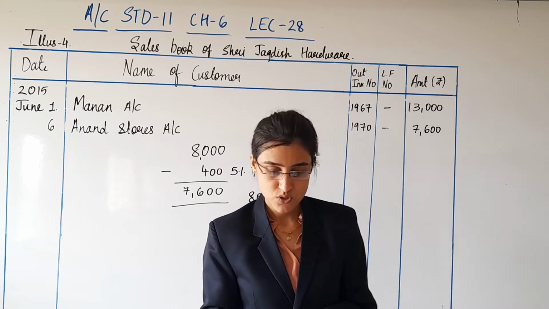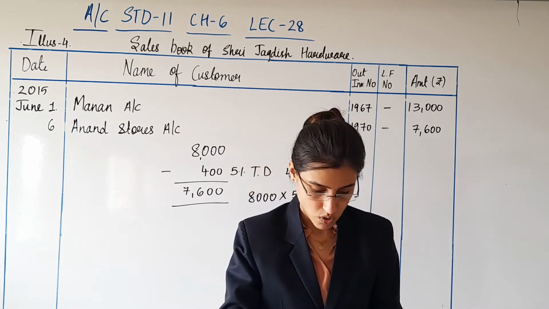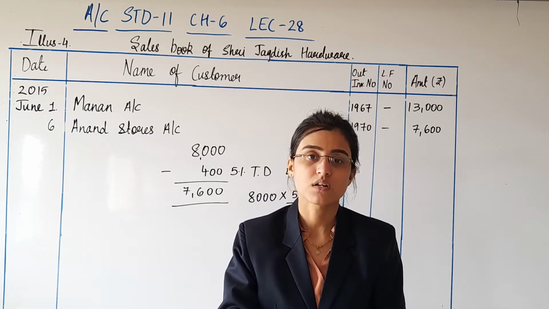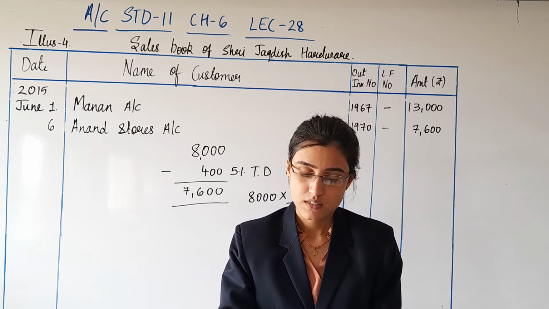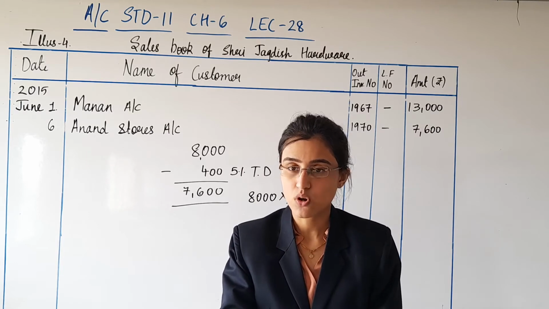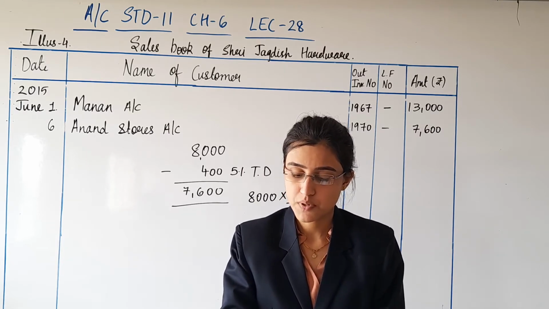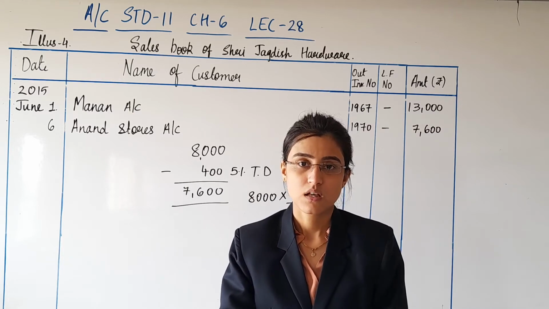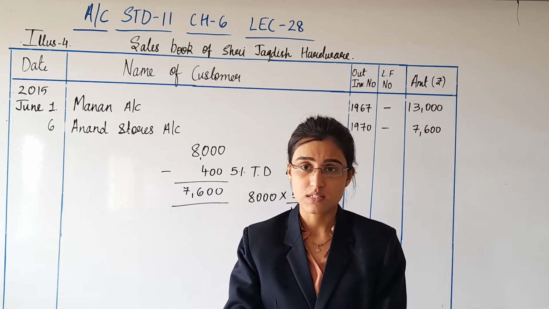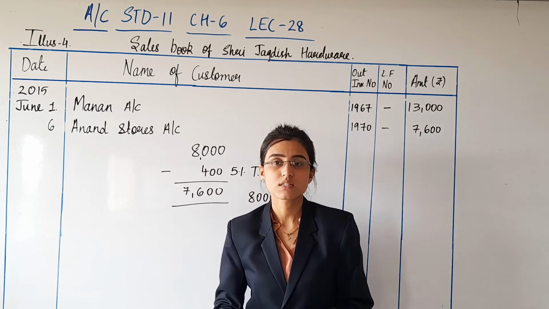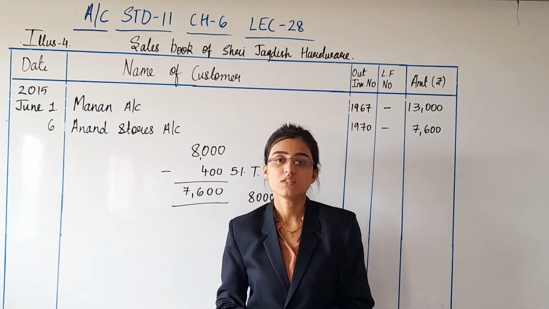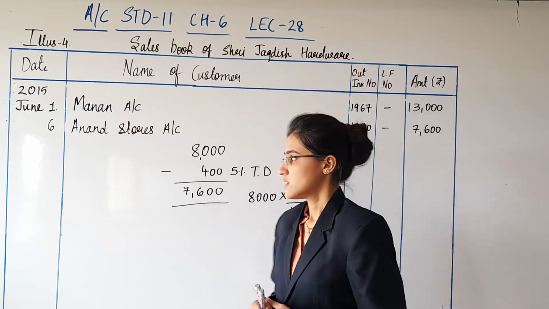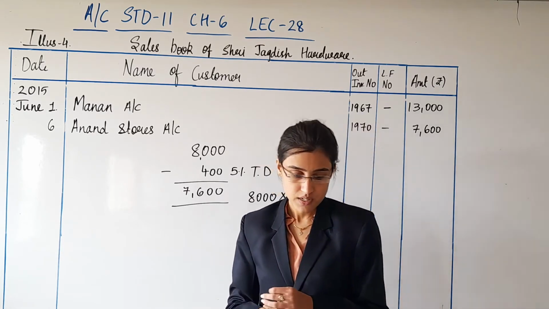Yes. So again we have a note here on 20th of June, if you can see on page number 135, that fixed assets sold on credit will be recorded in journal proper. Yes. The sale of fixed assets or non-current assets will be recorded in journal proper. Yes. So that note we have read.